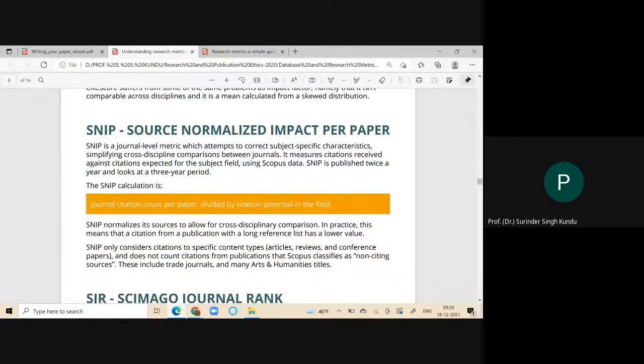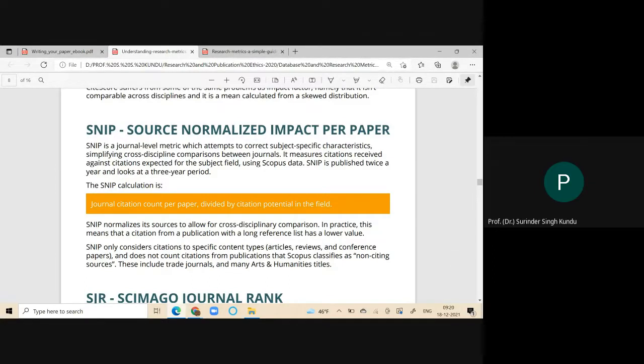Source Normalized Impact per Paper. What does it mean? It is a journal-level metric. In the simple guide, the document which I displayed on the screen previously, SNIP is simply the journal citation count per paper divided by the citation potential in the field. It attempts to correct subject-specific characteristics. That is, SNIP is concerned with the subject and discipline, simplifying the cross-discipline comparison between journals.